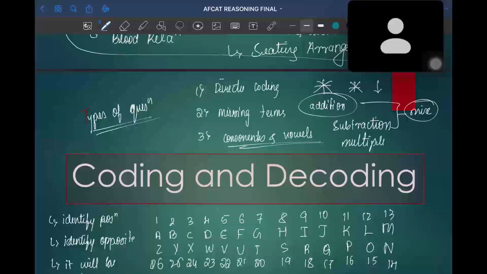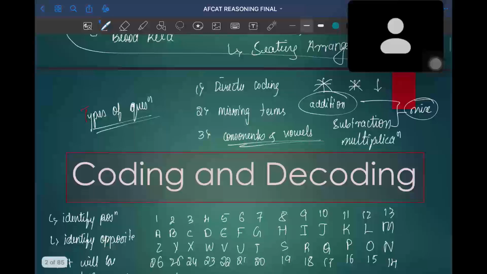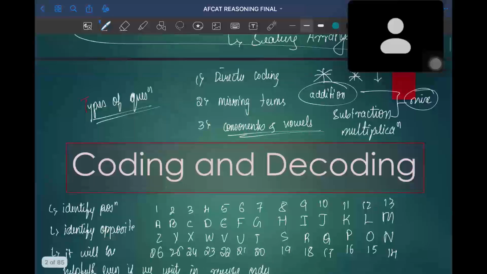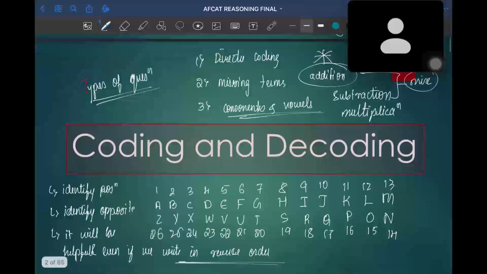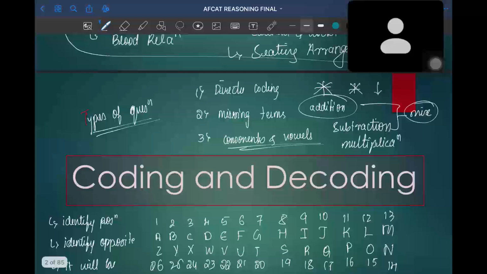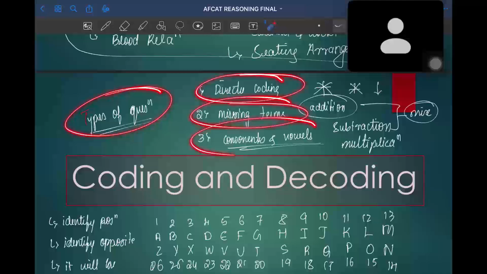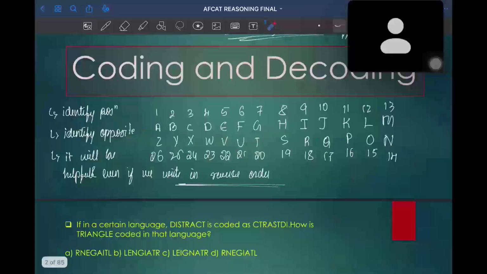Multiplication in the sense of addition and subtraction of various positions. You just need to remember the types of coding: using consonants and vowels, and how to write the coding and decoding of A to Z. So now let us start with the first question.